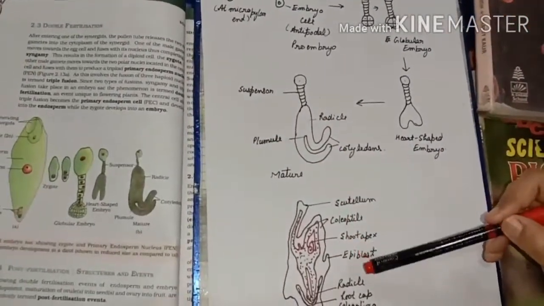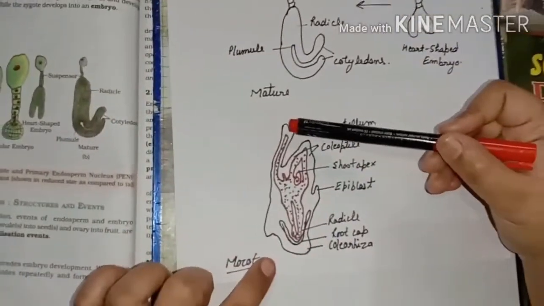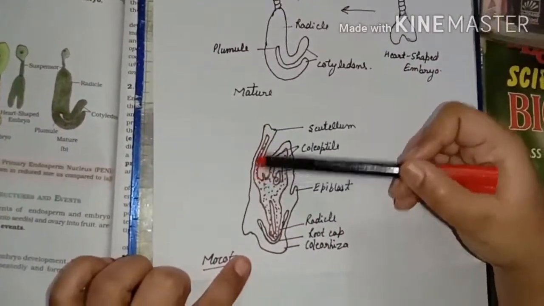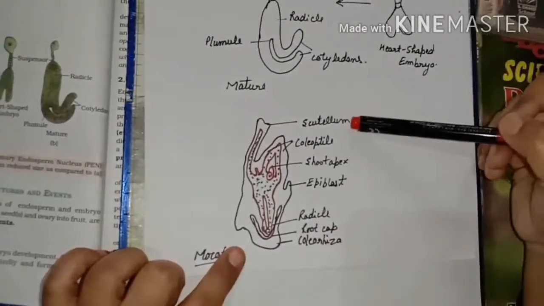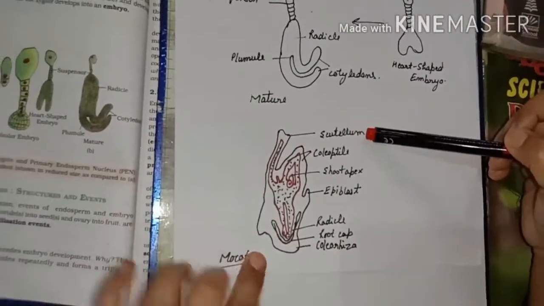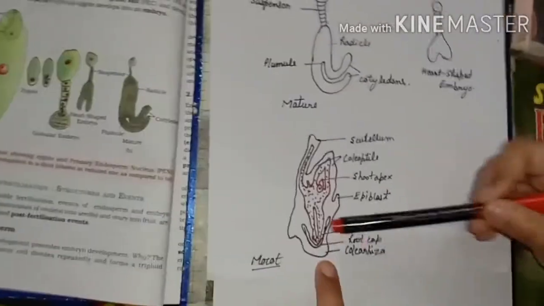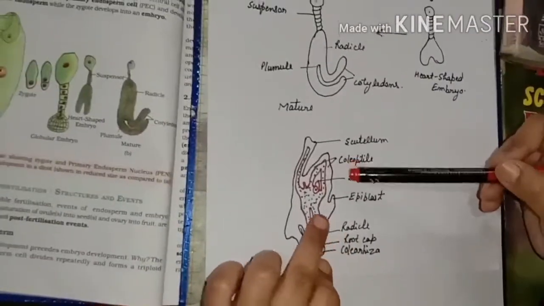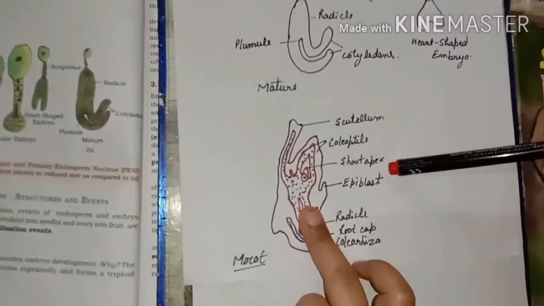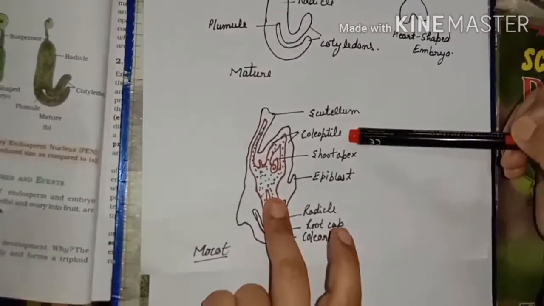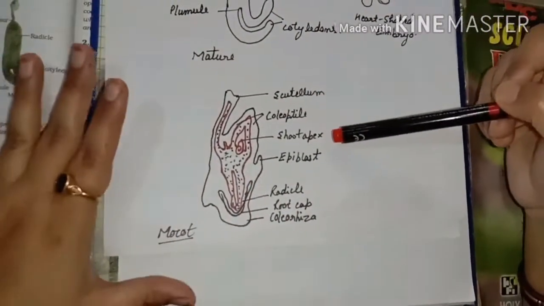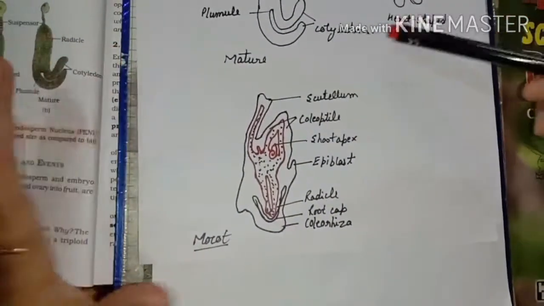Now this is the monocot diagram. In monocot we have only one cotyledon, and that cotyledon is called the scutellum. Understood? At the lower side we have the radicle covered with the root cap and coleorhiza, and on the upper side we have the shoot apex covered with the coleoptile. It is all about the development of the embryo. Rest we will discuss in the other class.